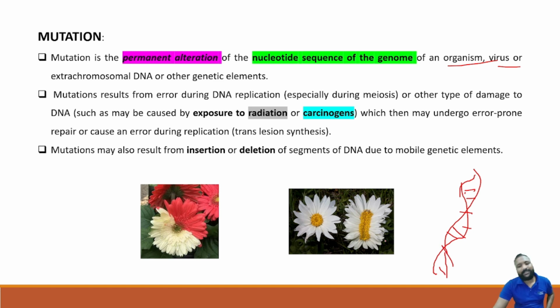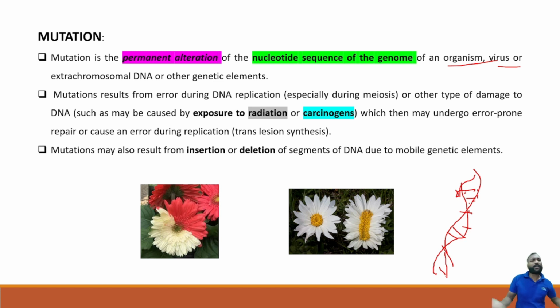In this arrangement, if any of the nucleotides, adenine, guanine and so on, has its position or number or place altered for any reason, that is a mutation: a change in the nucleotide sequence. We know the nucleus has ATG. So a change in the nucleotide sequence for any reason, or a sudden change, is known as a mutation, and it leads to permanent alteration.